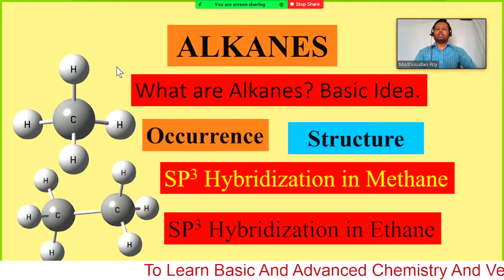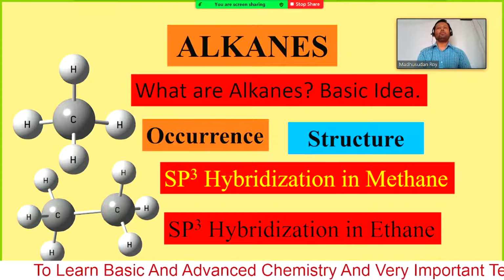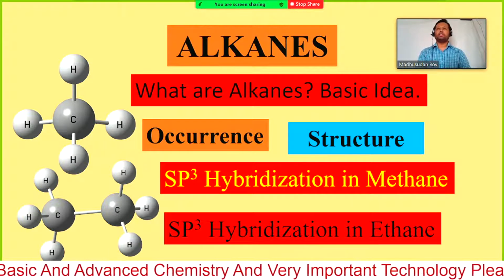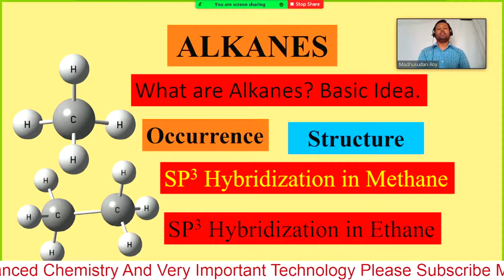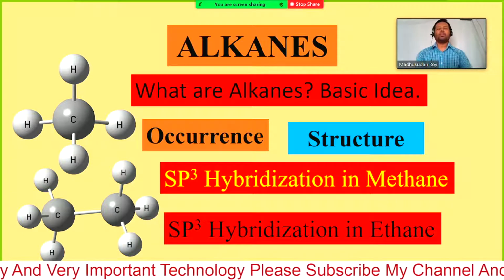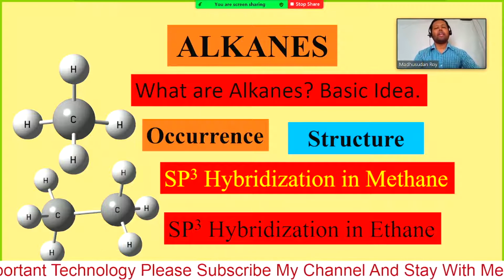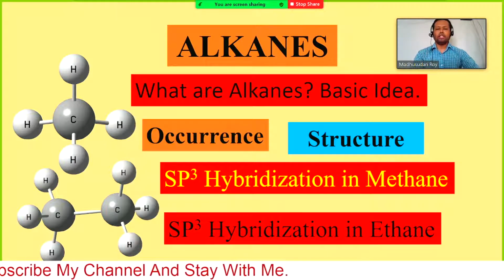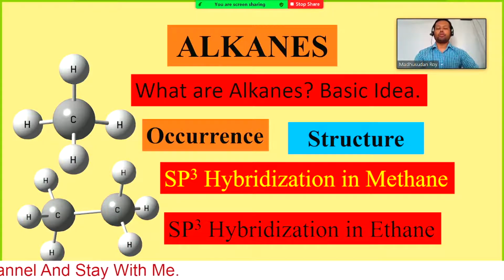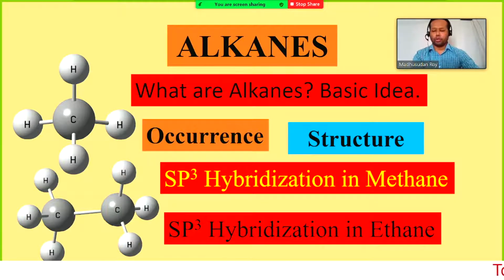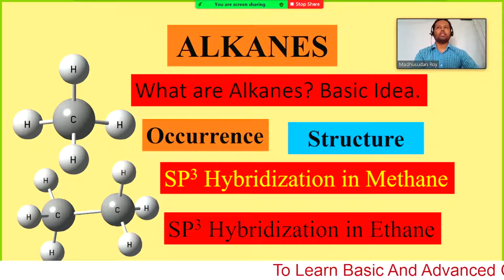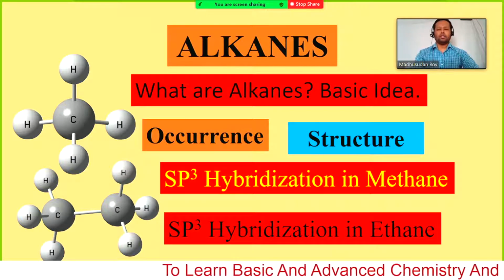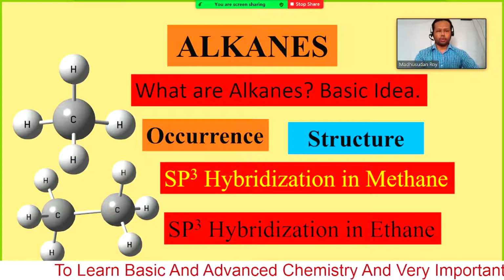Okay, I didn't give you one thing regarding the naming, that is the priority table for the functional groups. That is available everywhere, or even in any class I can give you the priority table. That means most priority is given to the carboxylic acid, and the rest of the things I have already mentioned, which one gets more priority. So if you have the priority table in your hand, then that is fine, but I think I have already discussed in every class which one should get more priority.